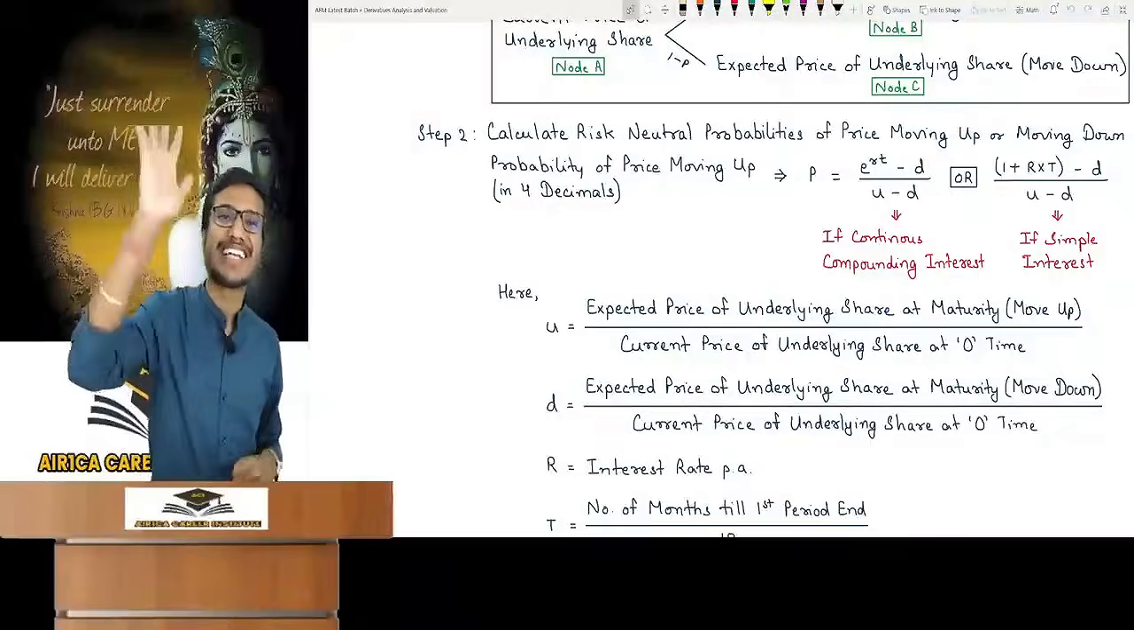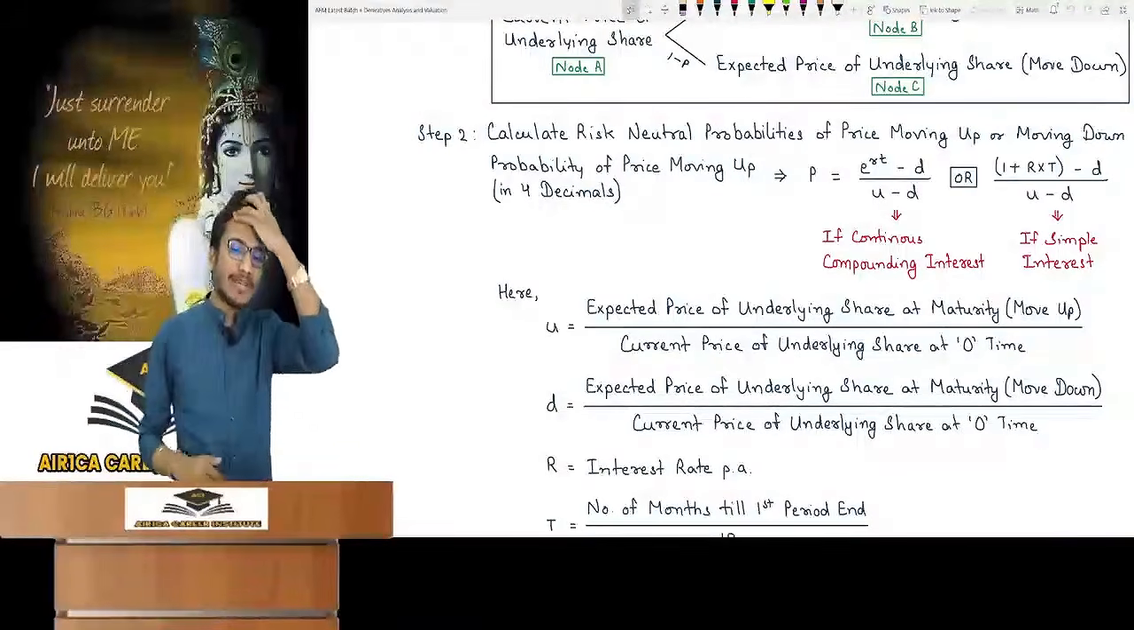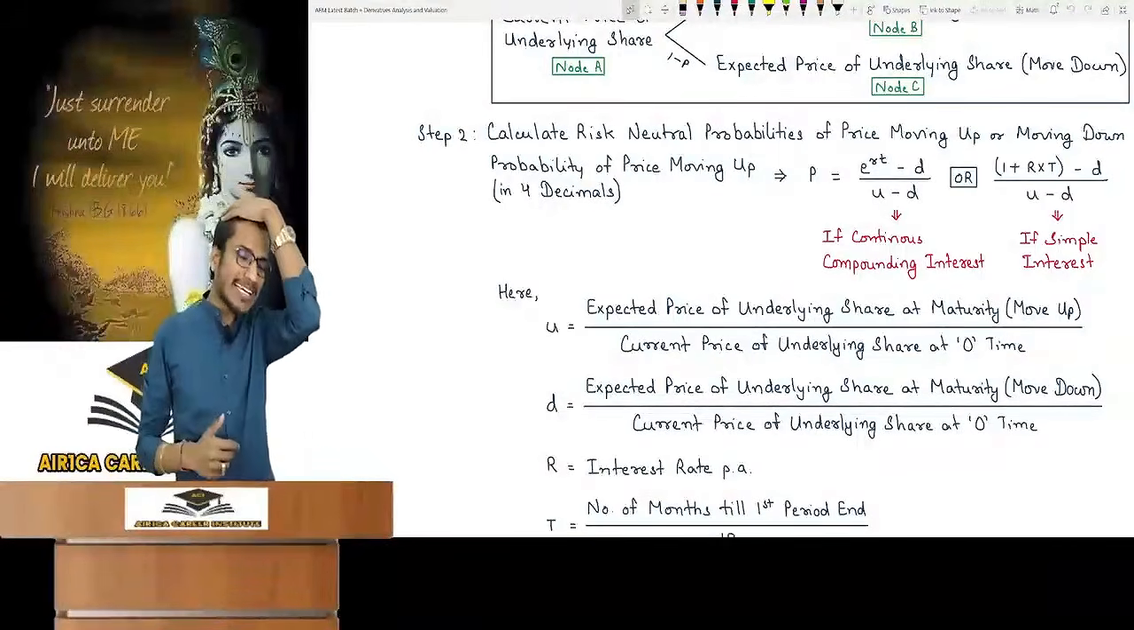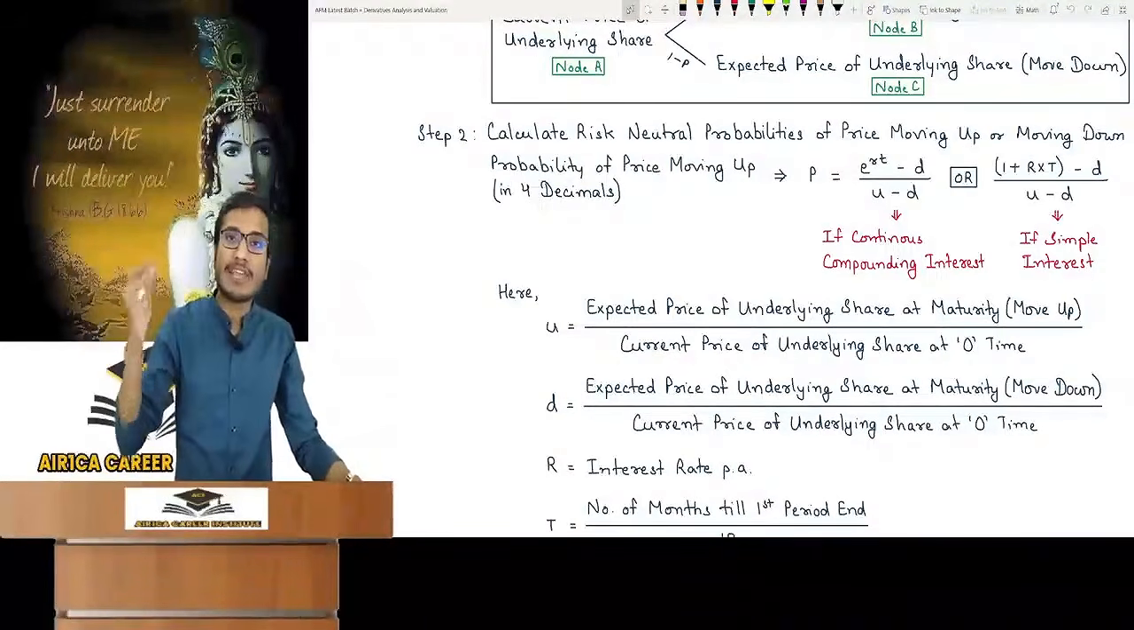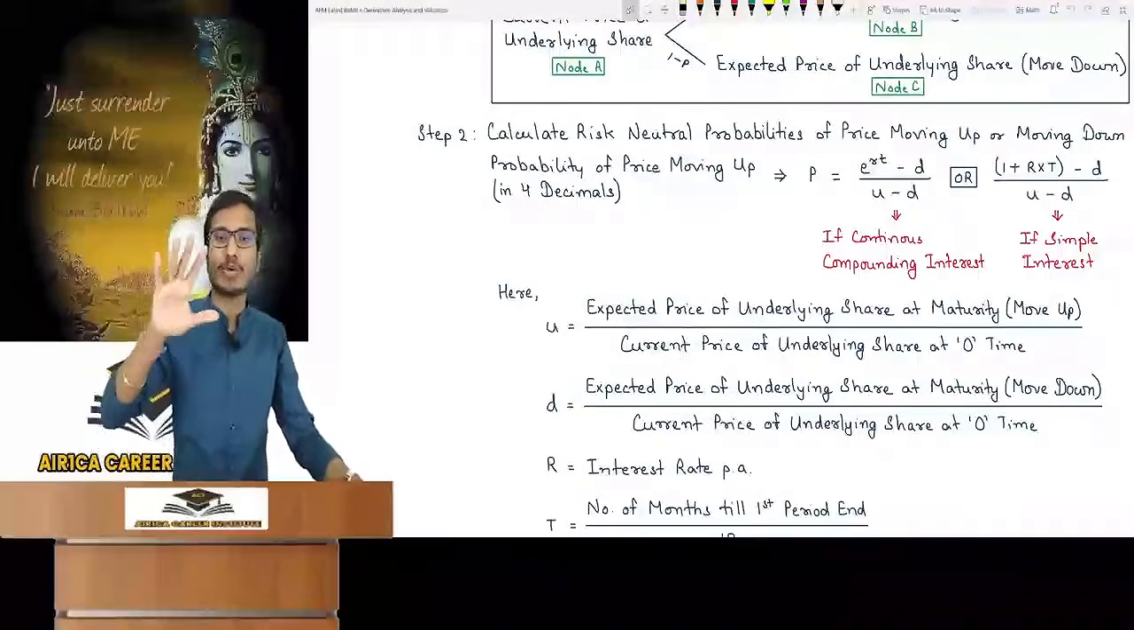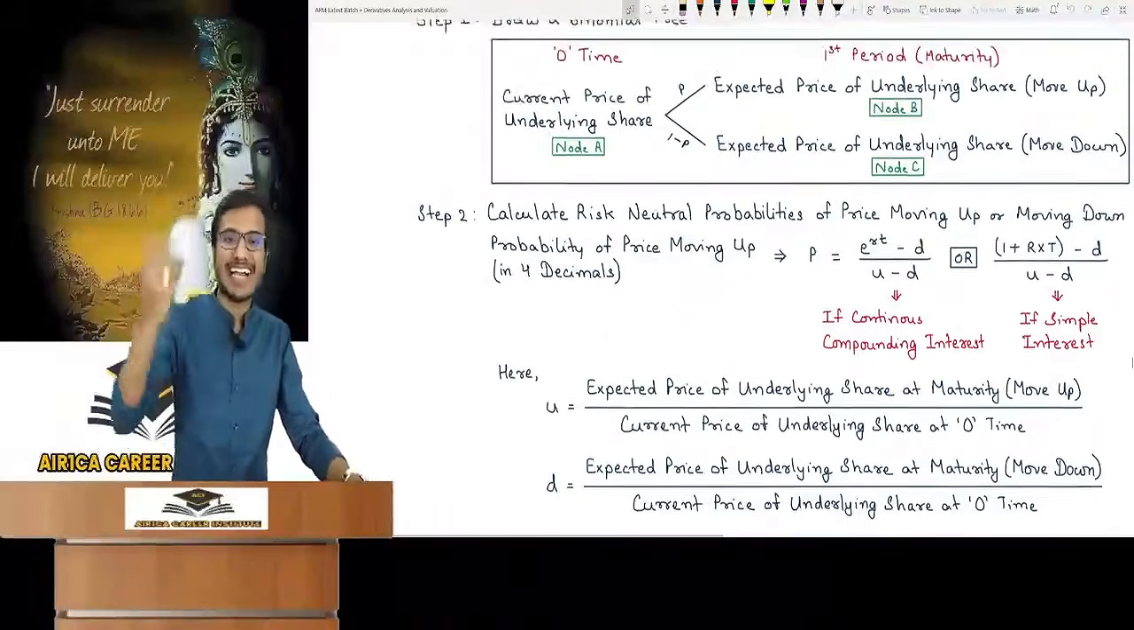But the probability won't be given in the question. You will not be given the probability of the price moving up and what it will be for moving down. We have to calculate that. Even if it is given, we will not use it. I will tell you later why. First, we will understand how to calculate it.